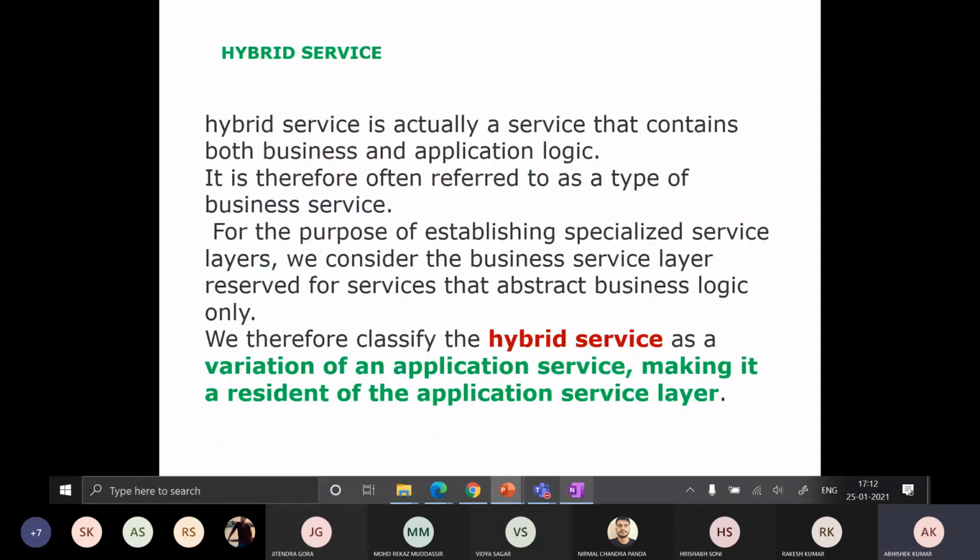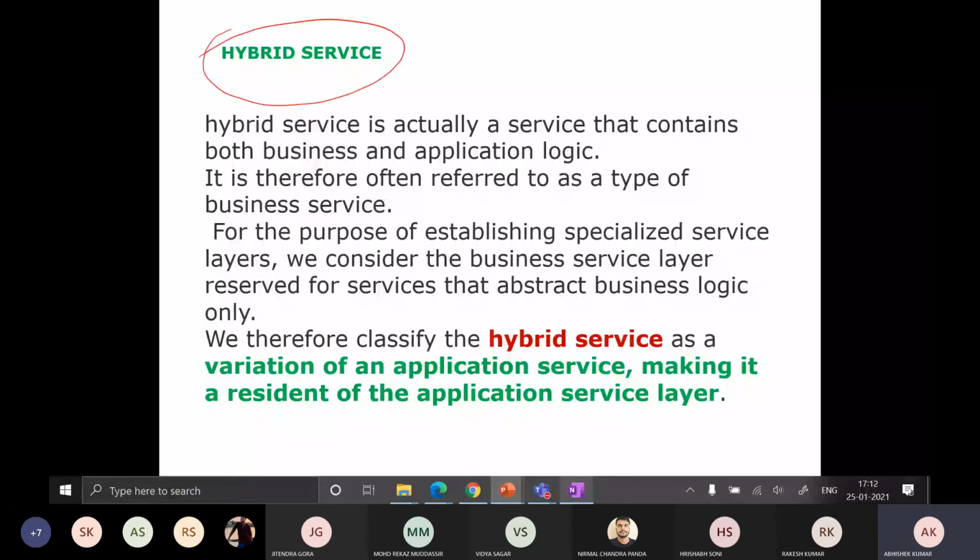A hybrid service consists of logic as well as entity, which means it is going to interact with your database system as well, and it has some business logic as well. So in those cases we can say it is a hybrid service.